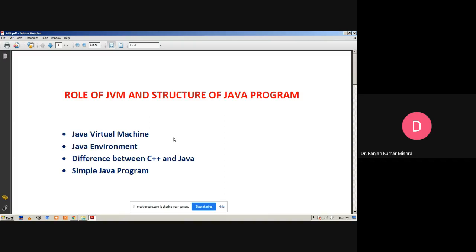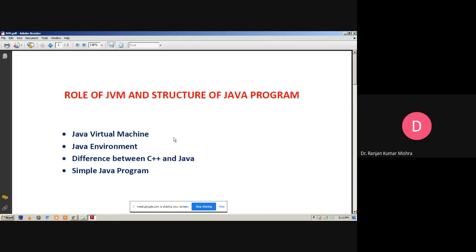Java is the Java interpreter. Javap is a disassembler which converts bytecode into a program description.